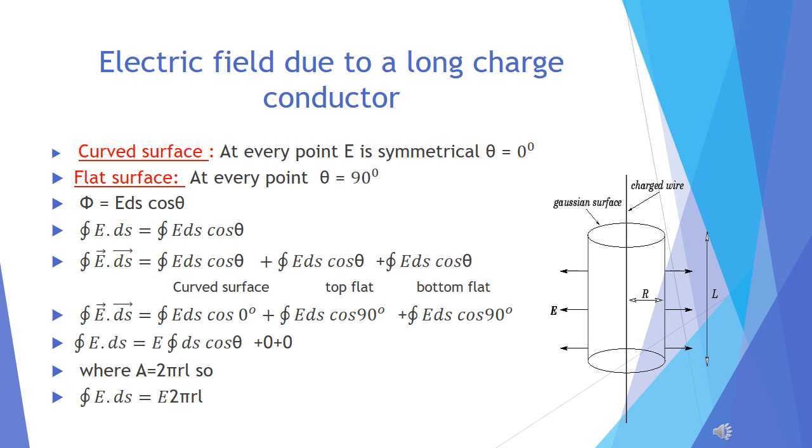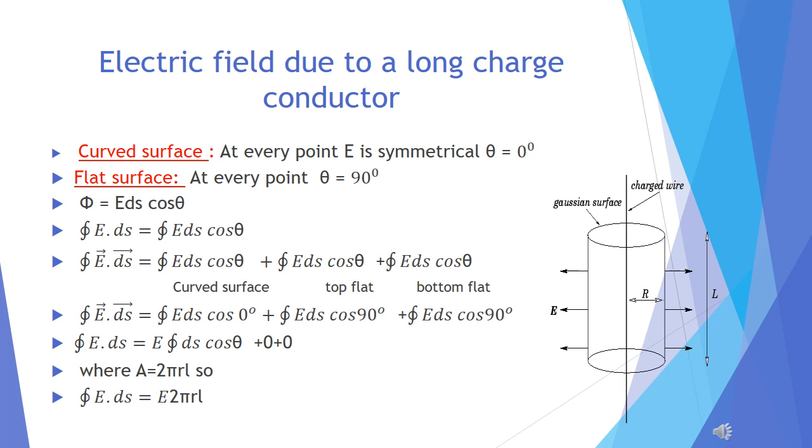First, point P lies on the surface where the electric field at every point of the surface is symmetrical. Theta at every point of the curved surface is 0 and at every point of the flat surface it is 90. Now the second point is we have to apply Gauss theorem, which tells us that closed integral E dot ds equals closed integral E ds cos theta. Now we divide this closed integral into three parts.